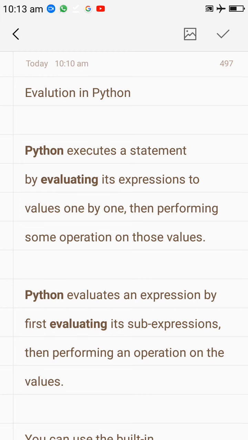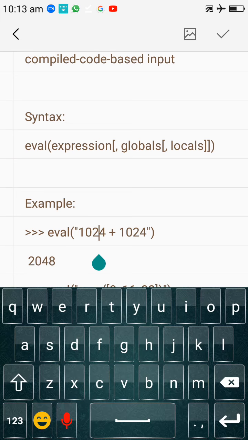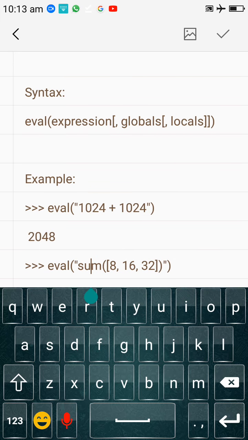Python actually evaluates the expression according to the type of expression you have given in the eval function. Suppose you have given an addition expression, then it will add. Suppose you want to use a multiplication operation or another kind of logical or relational expression, then you can give that. So it is completely up to the programmer which kind of expression the programmer wants to execute.